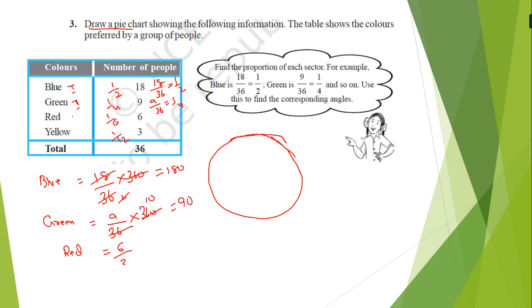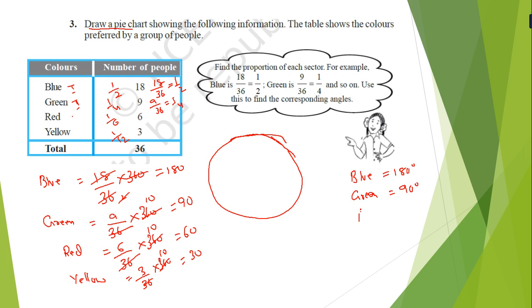So now red, that is 6 upon 36 multiplied by 360, so we can say 60 degrees. And yellow, that is 3 upon 36 into 360, so 30 degrees. So for blue we have to do 180 degrees, for green we have to do 90 degrees, for red we have to draw 60 degrees, and for yellow we have to do 30 degrees.